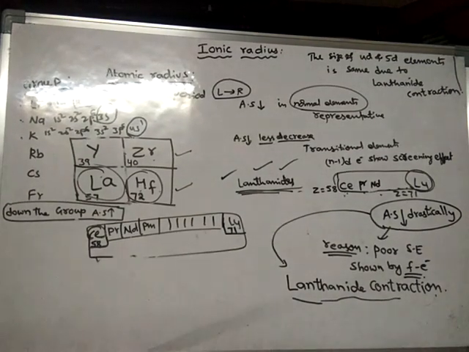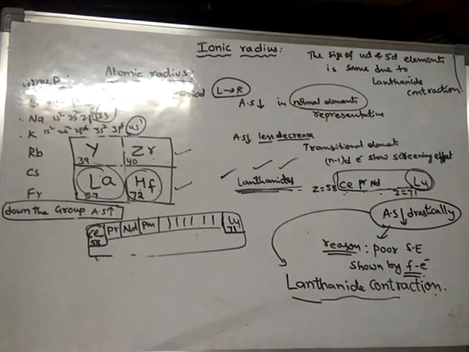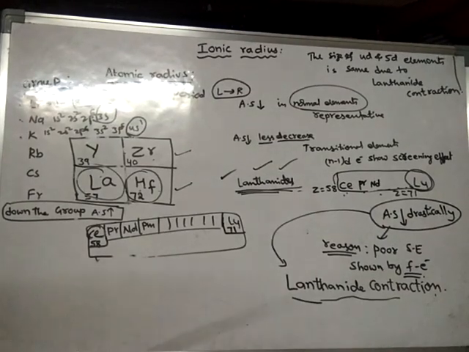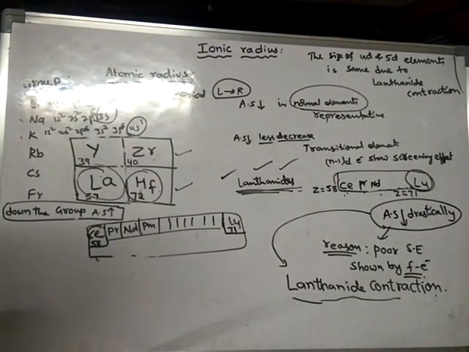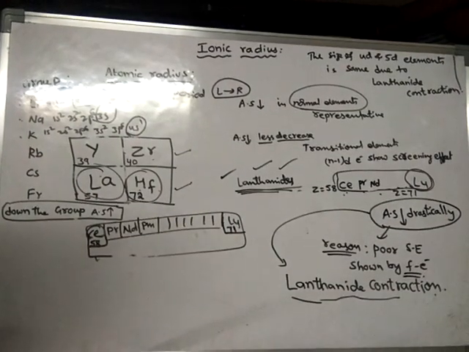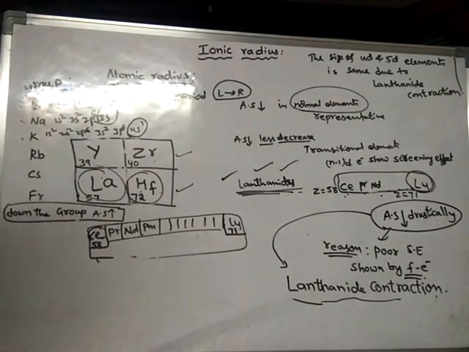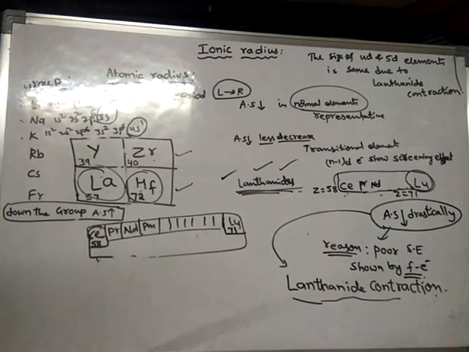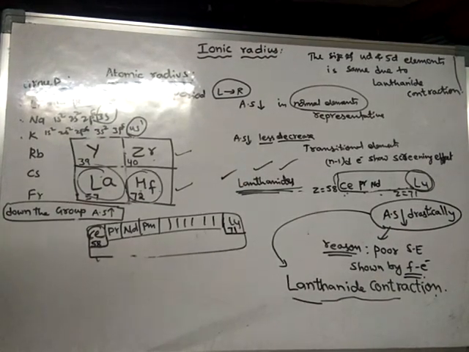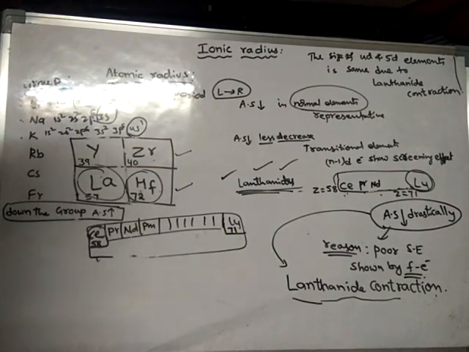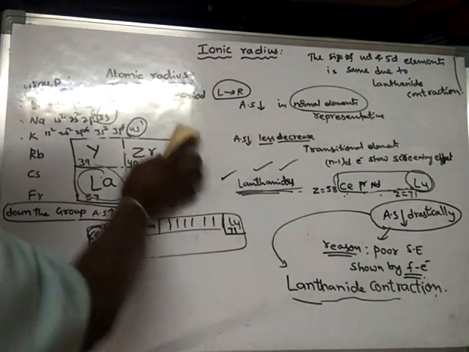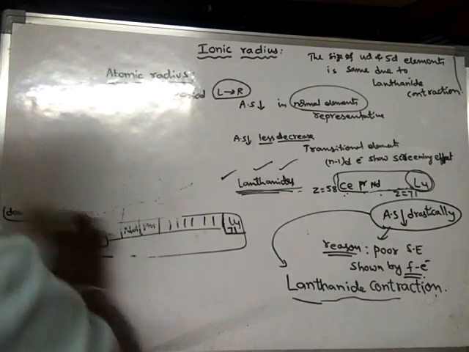Okay, the size of 4D and 5D elements is the same due to lanthanide contraction. In general, the 5D elements should possess more size when compared to 4D elements, but due to lanthanide contraction, the size of 4D and 5D elements is the same. So like this we learn about lanthanides and the contraction of lanthanides.